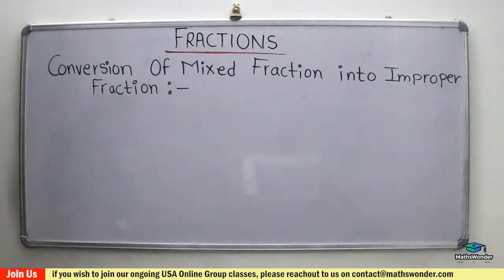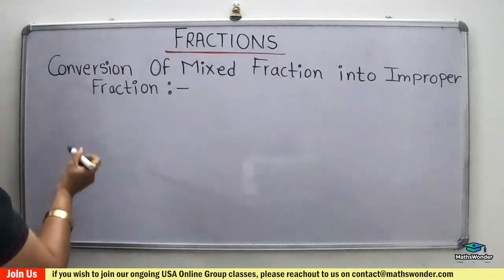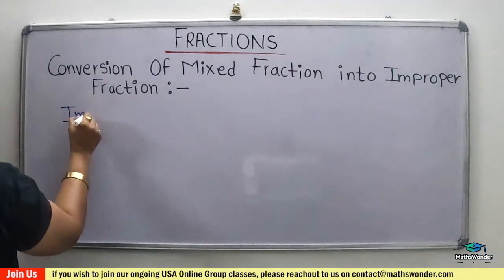So how will you convert the mixed fraction into an improper fraction? Write down the formula.